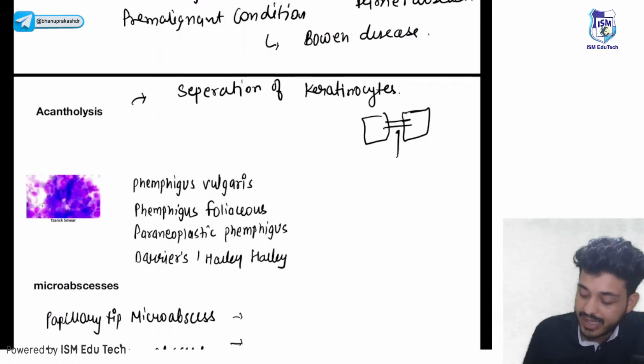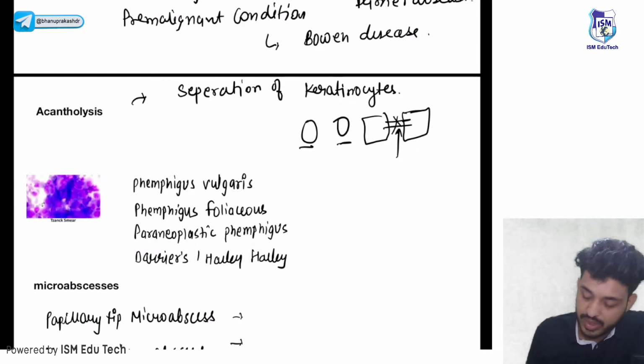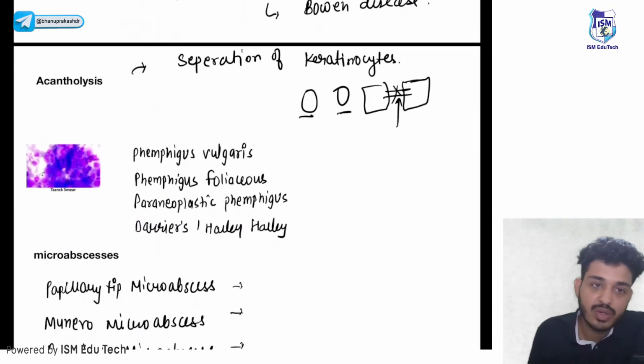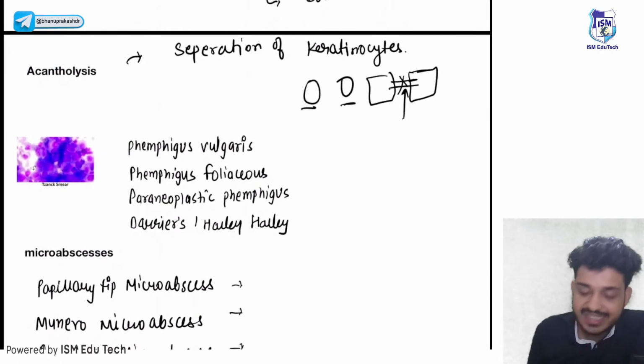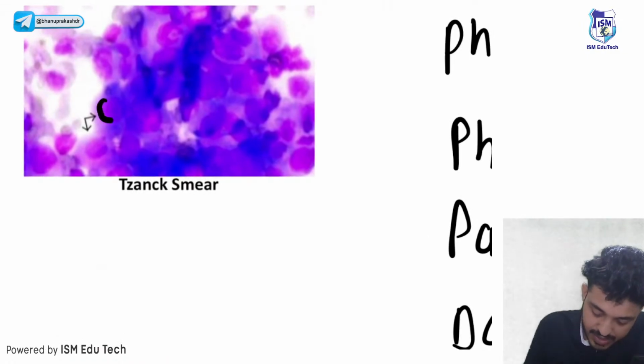Now what will happen if this desmosome is broken? These cells will be free. So these free keratinocytes are known as acanthocytes, or acantholytic cells. How will we see whether the cells are free? We will see in the Tzanck smear. Look here, guys, these are your free acanthocytes.